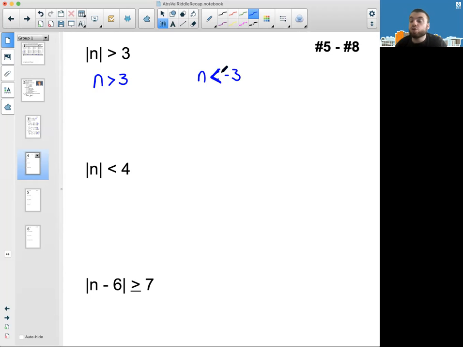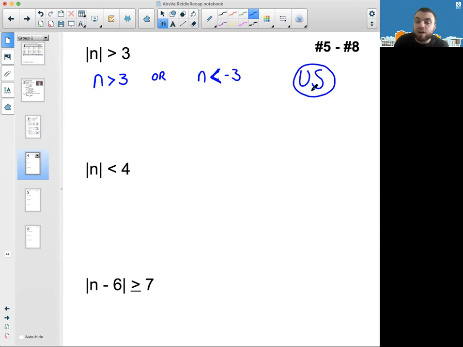And now those are two distinct pieces. You can imagine those are not connected to each other. So what we're going to do is put an or in between. And what we get is n is more than 3 or n is less than negative 3. And that is us. Okay? So you really just have to think through it logically. Think about what absolute value means. Think about what kind of numbers could work here.